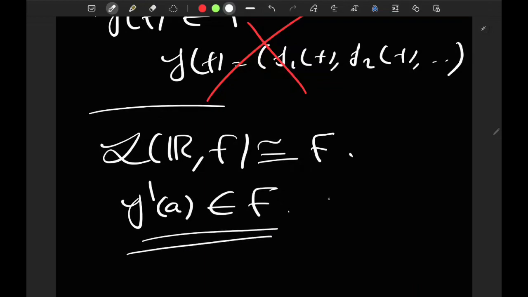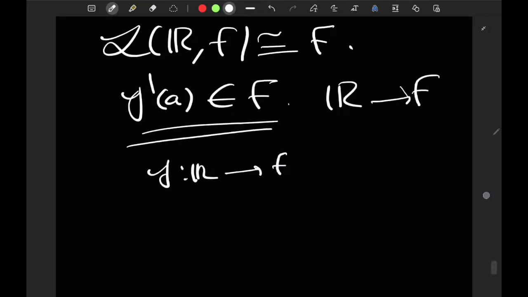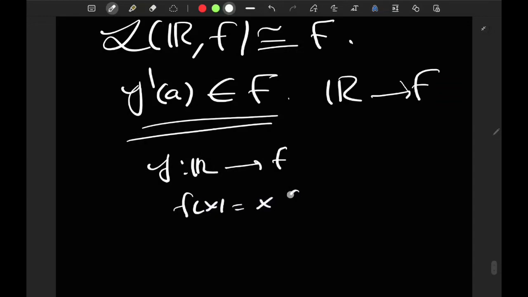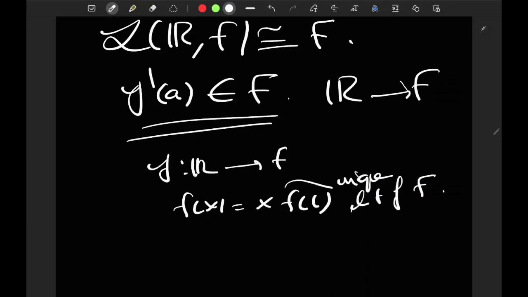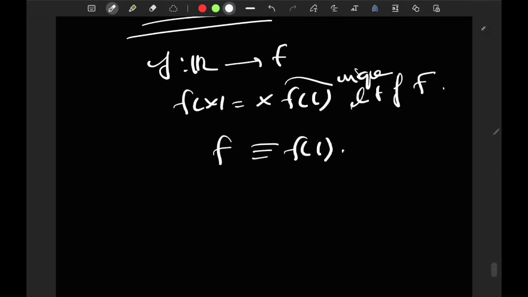Okay, although it's a linear map from R to F, it's literally the same thing as an element of F. Because if you recall linear maps from R to F, you just write f of x equals x times f of 1. And this is this unique element of F that defines the function f. So f is really the same as f of 1 in this perspective. That's one note I wanted to give.